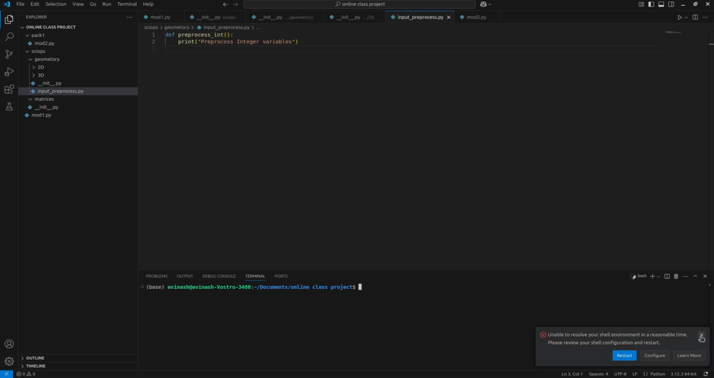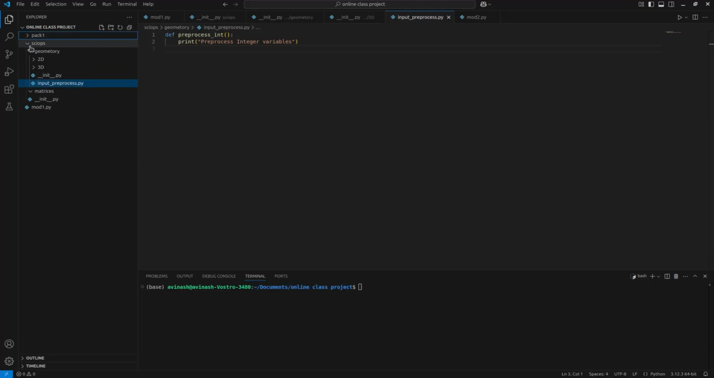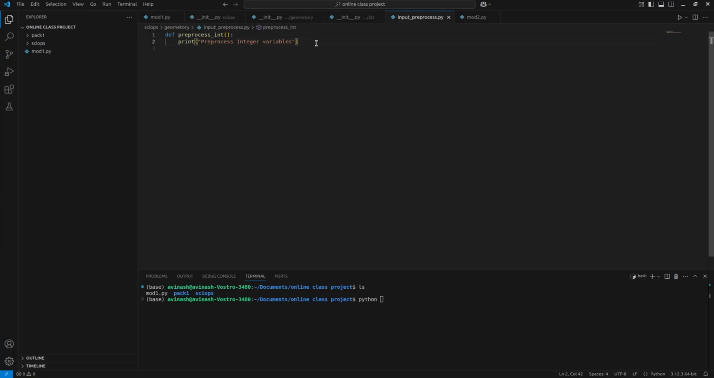For example, let me try to call this. Now which folder am I in? The online class project, in which I have these folders. If I write ls, because I am in Ubuntu, it is showing mode1.py, SciOps and pack1. Now I want to run that module, this function here. How will I run this?